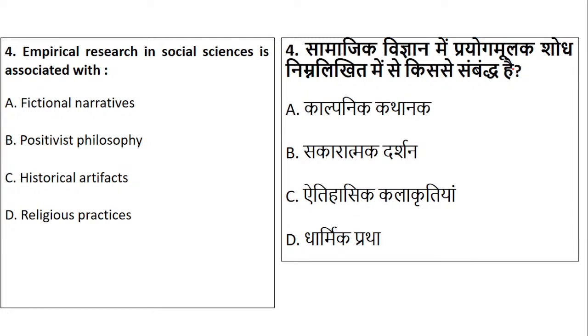Okay, I'm getting the answers. Now the speed is fast. Very good. But the answers are different, I have got different options. I'll read out the question again and come to the answer. Empirical research in social science is associated with what? Fictional narratives, positivistic philosophy, historical artifacts, or religious practices.